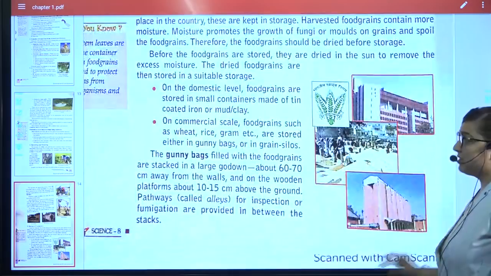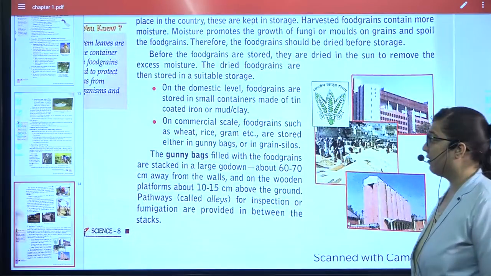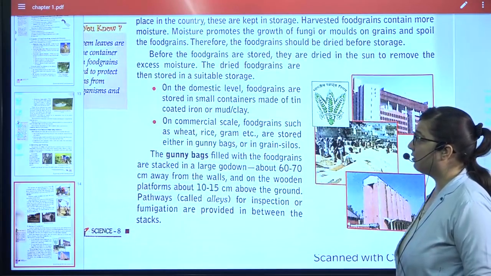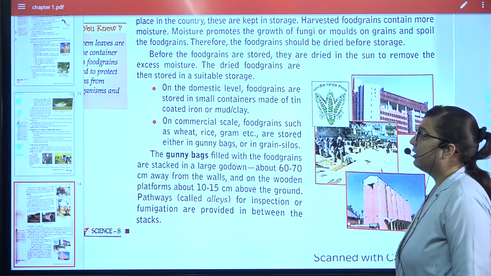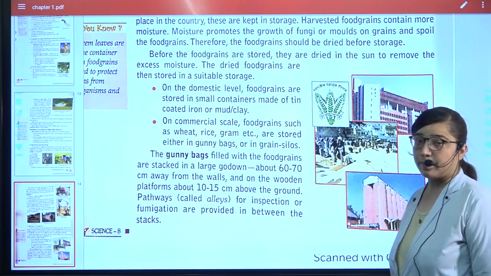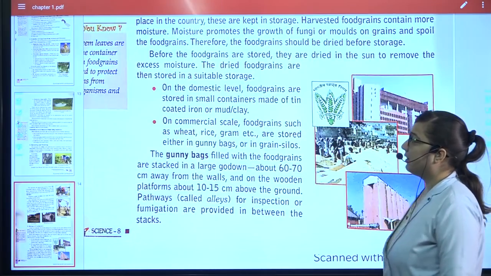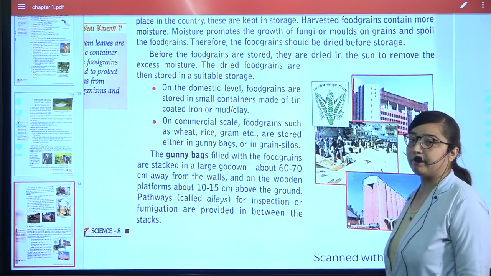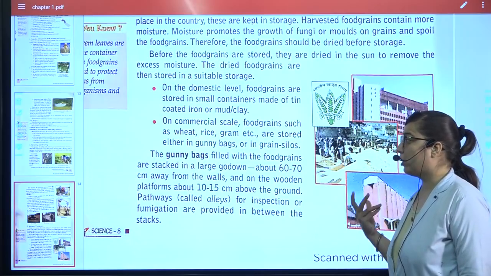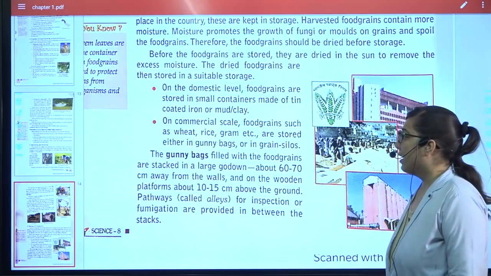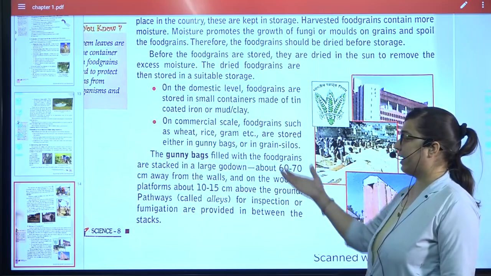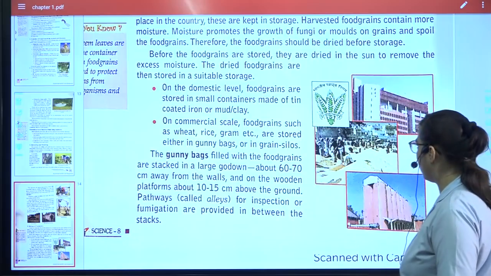At the domestic level, that means very small amounts, containers of tin or iron or mud or clay are used, that is at homes. At the commercial level, that means when you want to store a large amount of food grains, at that time we use gunny bags or grain silos.